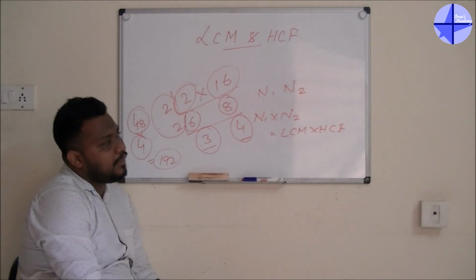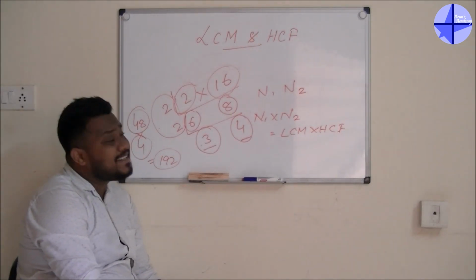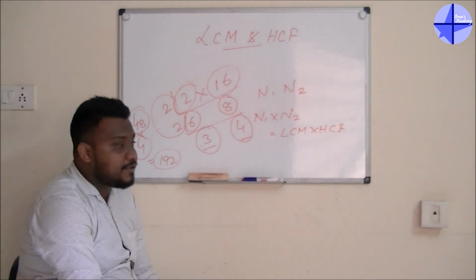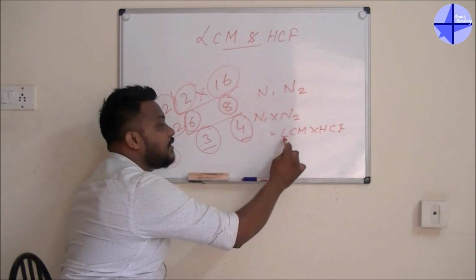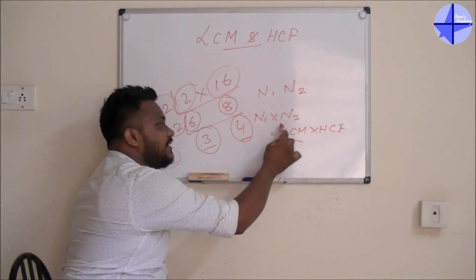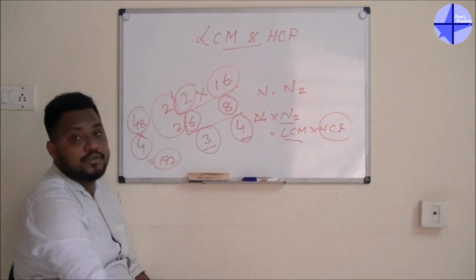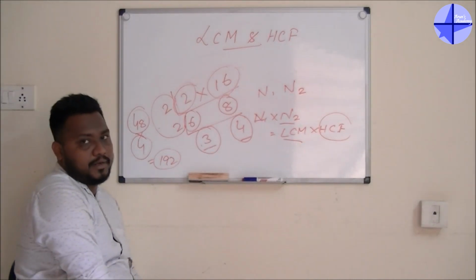Now, another question will come. Sir, what is the use of this formula? Guys, whenever you have three things, meaning you have the LCM and you have two numbers, you can find the HCF. Okay, so this is the use of this particular formula.